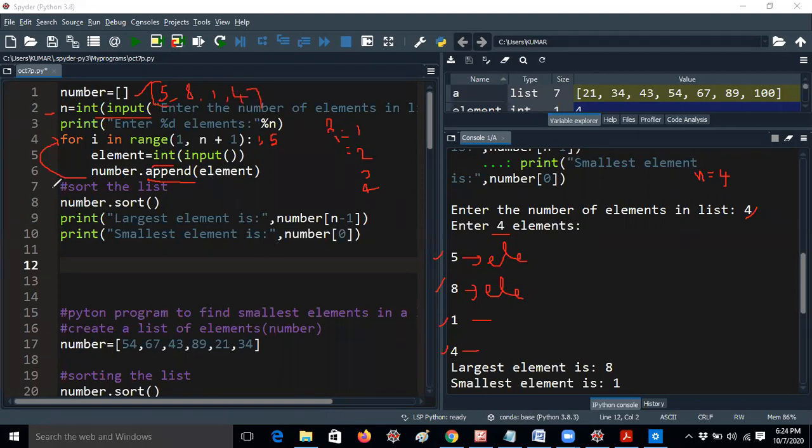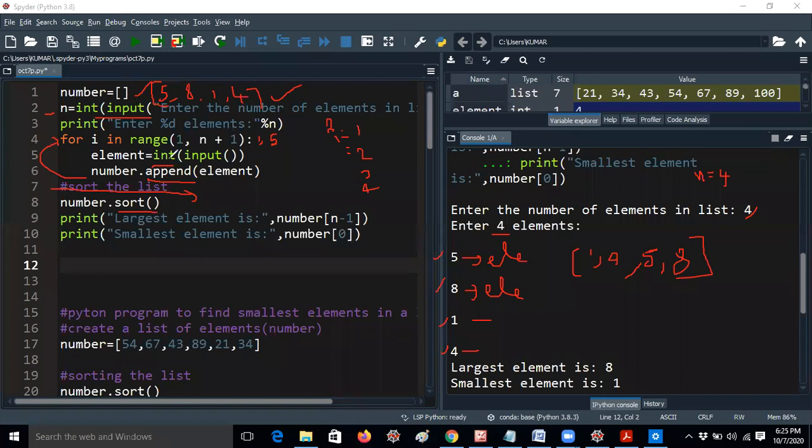If you want to print the list, you can print here. Print list, you just give print of number. Then the elements will be printed in this format. Then number dot sort. That means now the elements will be sorted according to the sort method. So these elements will be converted to 1, 4, 5, comma 8.